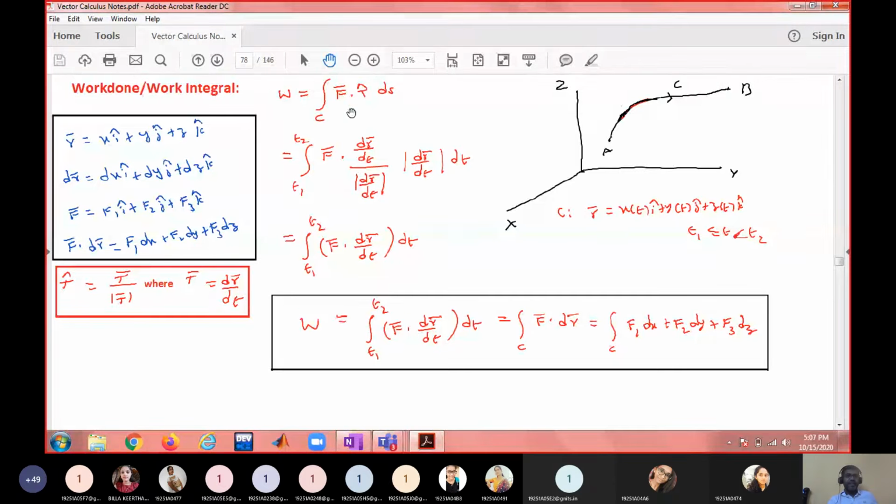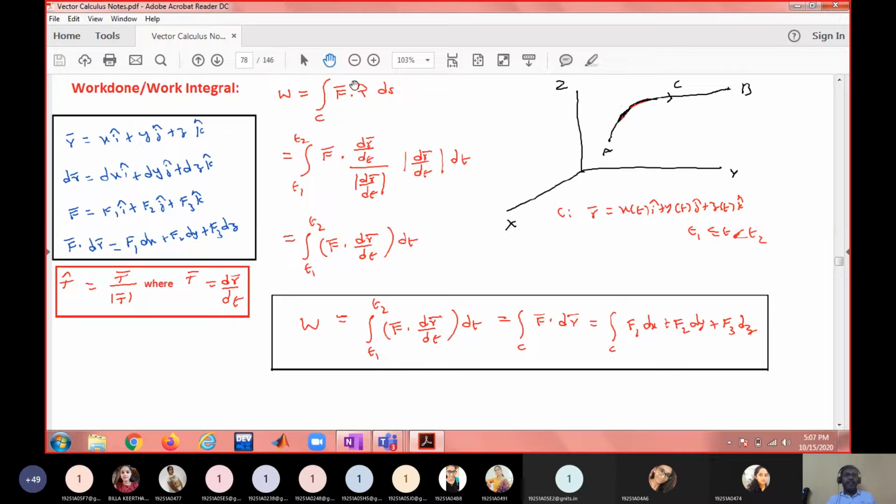F bar is a vector function, and T bar, the t cap, is the unit tangential vector to the curve. So if you want to move an object from point A to point B along C, then you have to integrate the force component along the tangential direction, along the curve C from point A to point B.